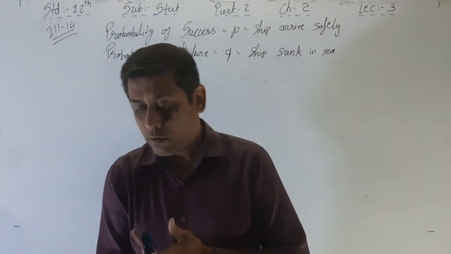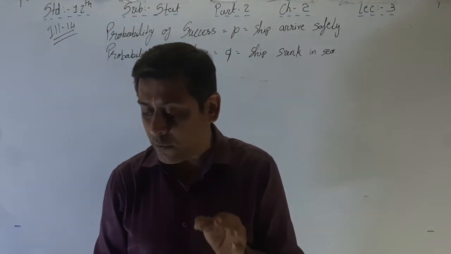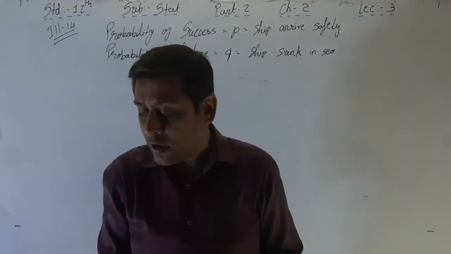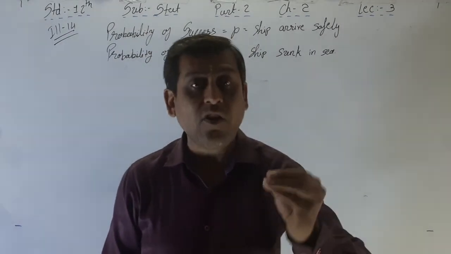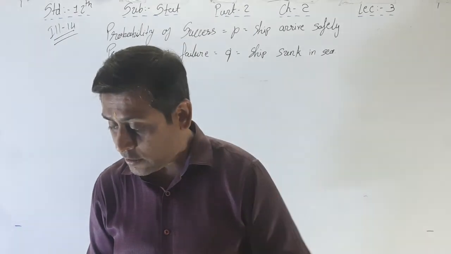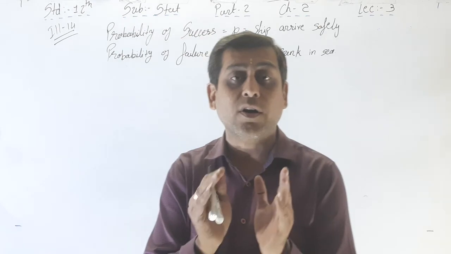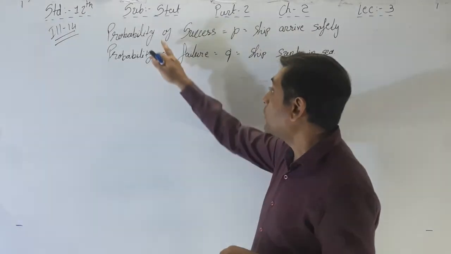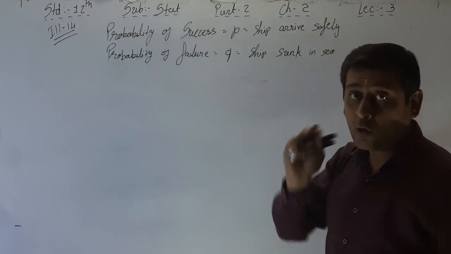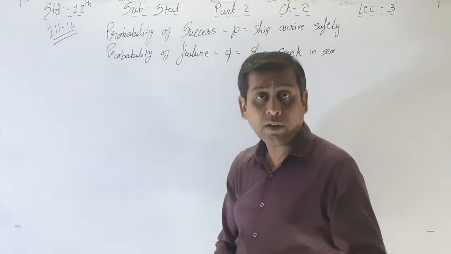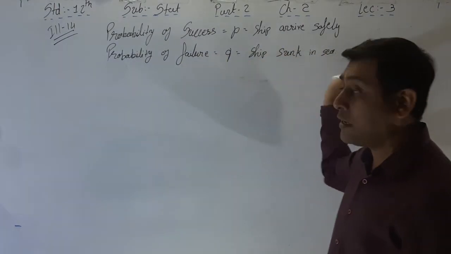See the question again. During a war, on an average, one ship out of 9 got sunk in a certain voyage, and find the probability that exactly 5 out of 6 ships would arrive safely. Arrive safely, that is our question, and that's why the probability of success P is equal to ship arrives safely. So, what is the probability of failure? The opposite side: probability of failure Q is equal to ship sunk in the sea.